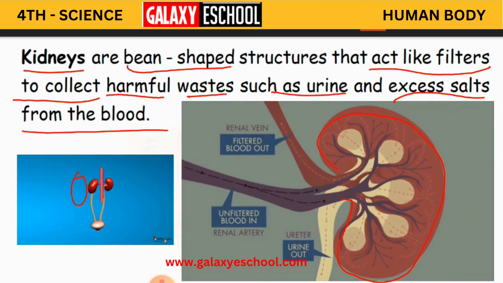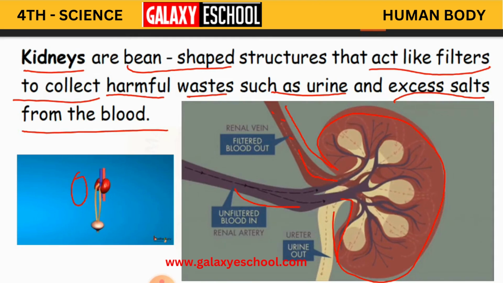As blood has some nutrients and also some waste products, children, the kidney is going to collect all these harmful wastes which are going to harm our body. See here, are you able to observe, children, the lines, the dots which are passing? This is like filtered blood. After the blood is filtered, the kidney sends the filtered blood back to the body parts.